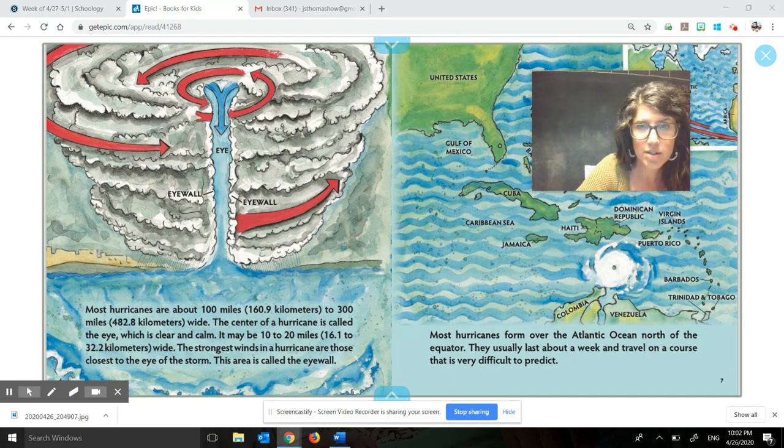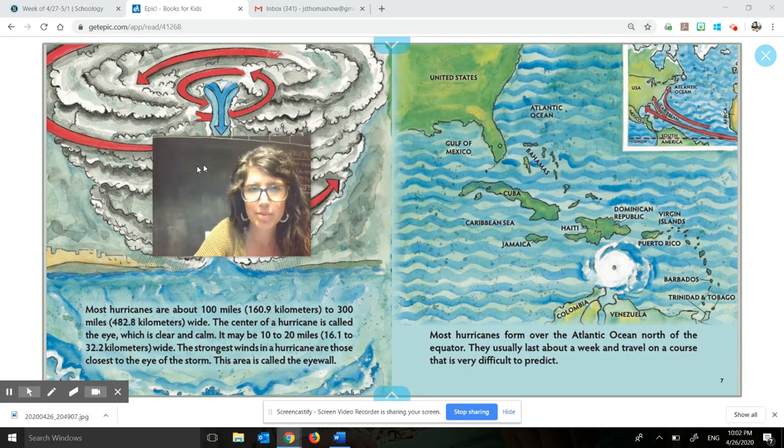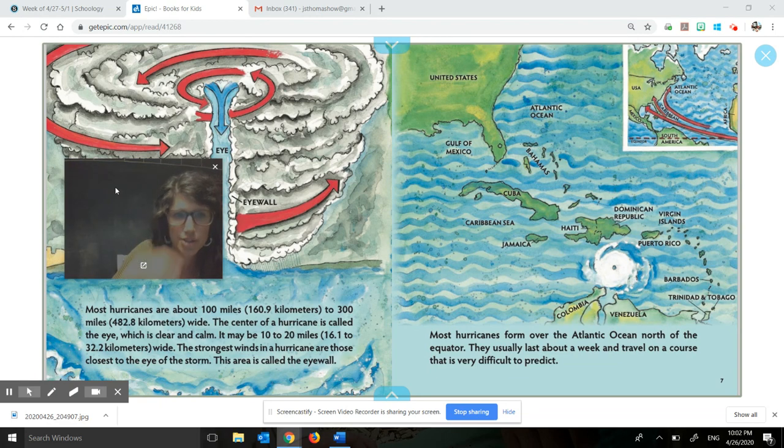Okay, so if you can see where my pointer is here, this is the hurricane. The eye is the center where everything is calm, but then it said the strongest winds are right at the eye wall, which is close to the eye. Interesting. And this diagram again is helping me picture that hurricane. Okay, I'm going to read one more page and then I'll show you how to do a journal entry.